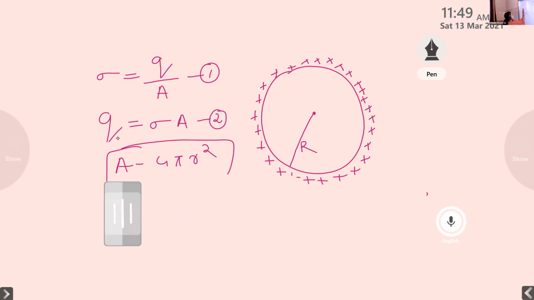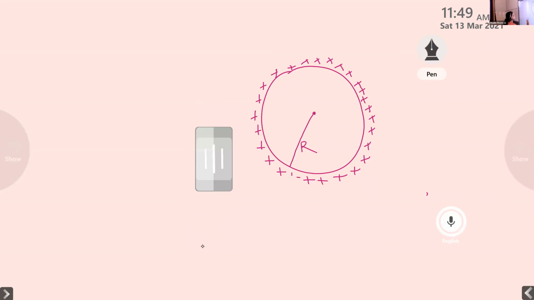All right. Now, what is the next step? What do we want to do with this spherical shell? We want to calculate the electric field intensity due to this uniformly charged spherical shell. In order to find this electric field intensity, what do we want to do? We want to consider a point P. The steps are the same. In order to calculate the electric field intensity, we consider a point P.